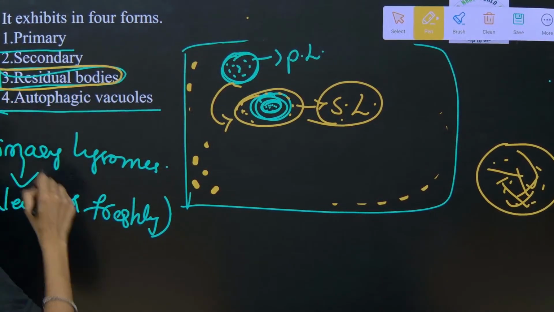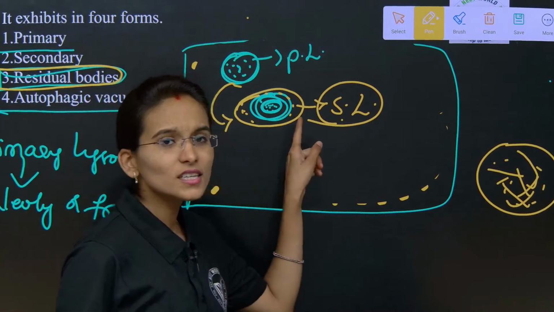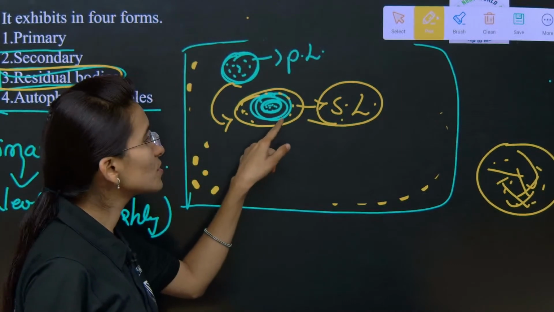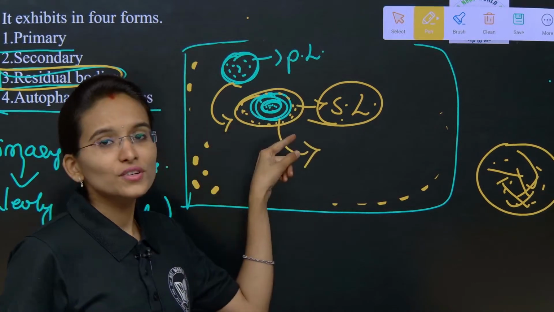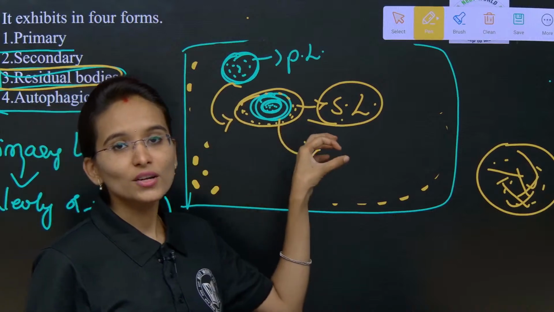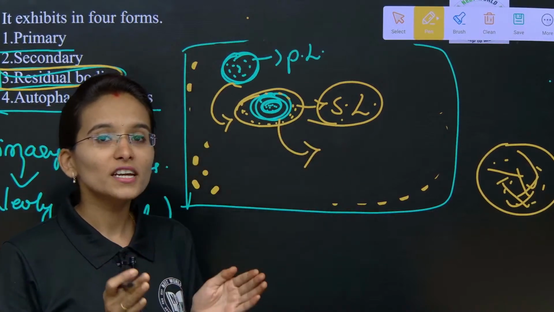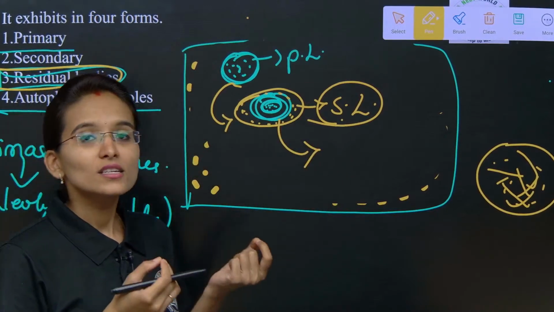What does the term residual bodies mean? See here, the food vacuole is fused with these lysosomes. Later, all the food present inside that vacuole, the lysosome is going to break down into smaller substances.